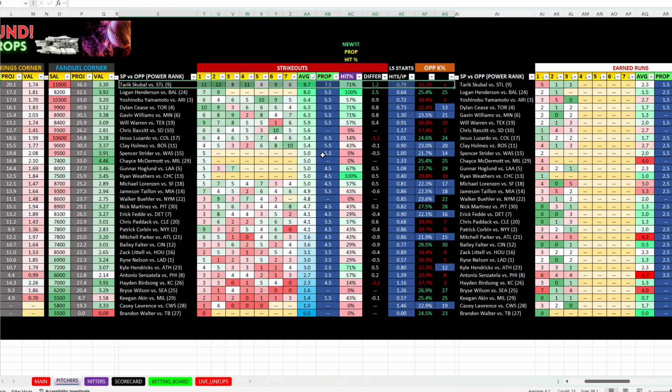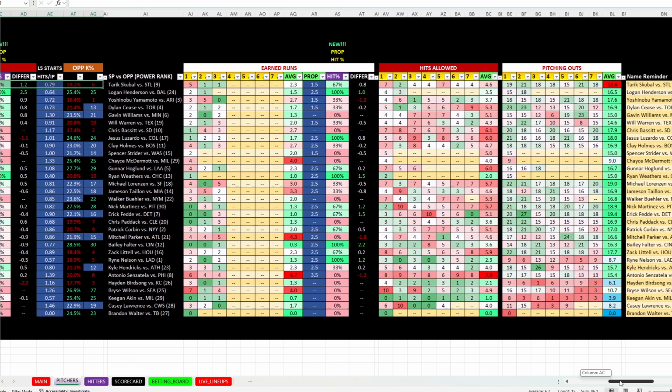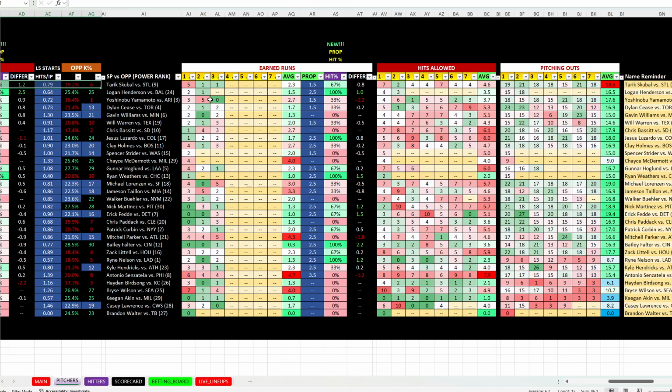Skubal's going up against St. Louis, who has a really low strikeout rate, but look at this, 11, 12, 8, 11 in his last 4 starts. He's on fire right now. 7.5 is a tough number. 7+ I prefer.